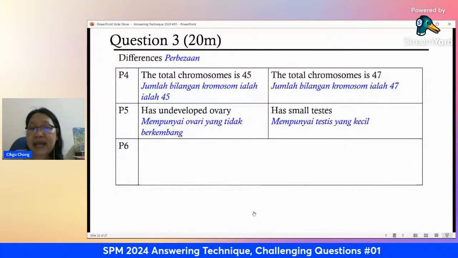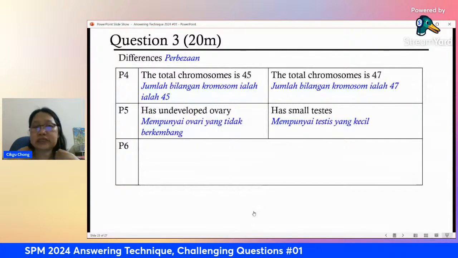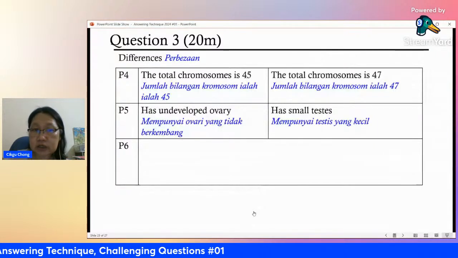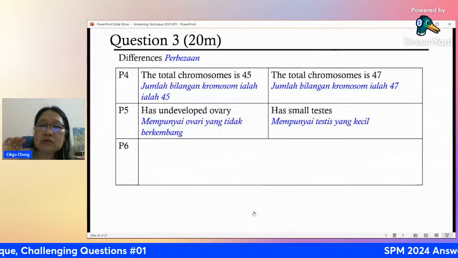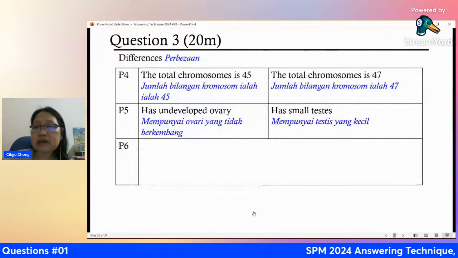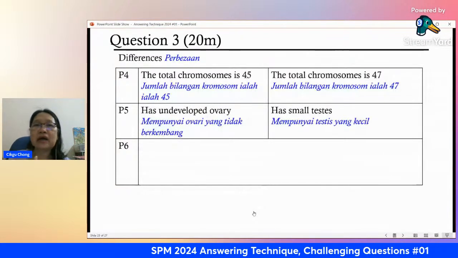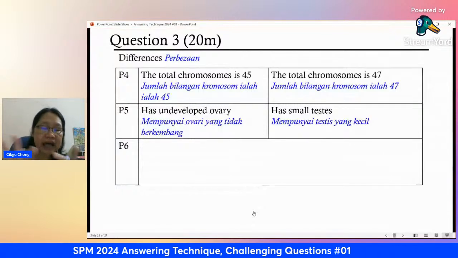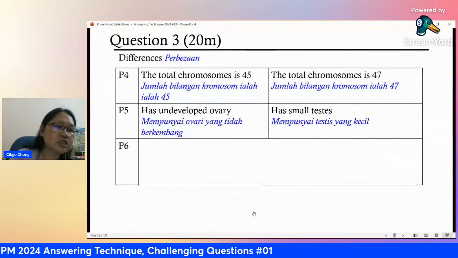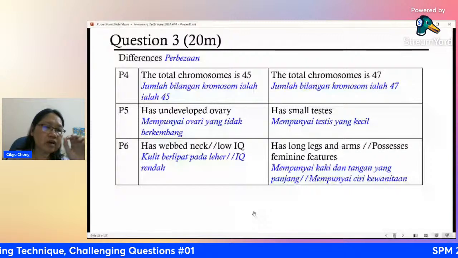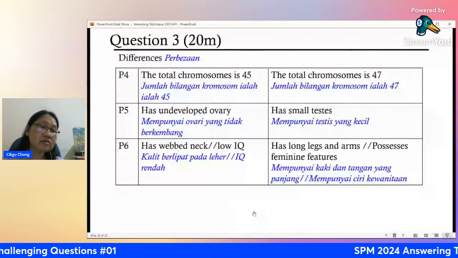Turner has a web neck. The neck has folds here. Also low IQ. Then for Klinefelter, long legs and arms, possesses feminine features, and you may have breasts also. So for any feature, just give one feature. P6 is for any feature of Turner syndrome and Klinefelter syndrome.